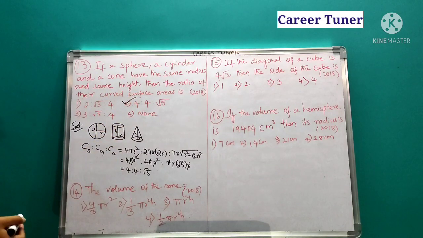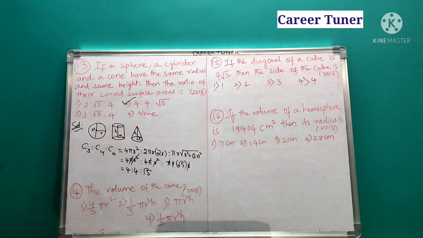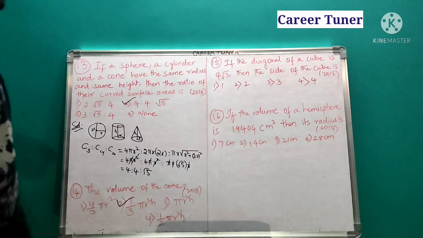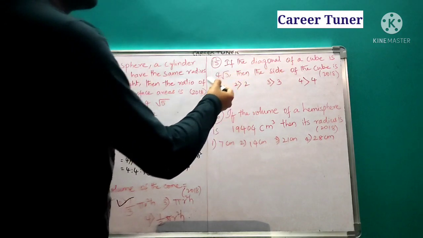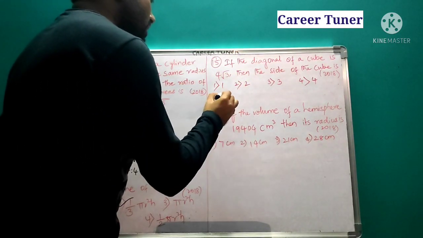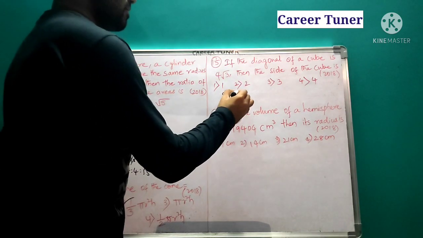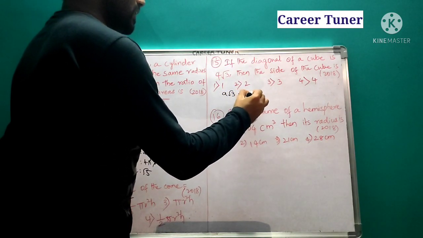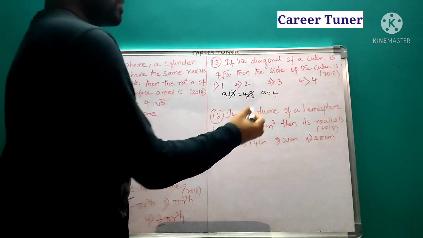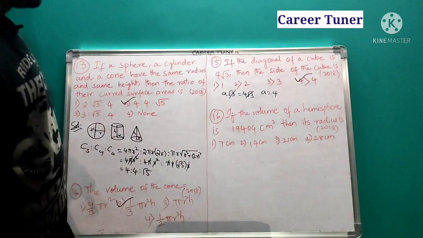Second option. Next question. The volume of a cone. Direct question. What is the volume of a cone? 1 by 3 pi r square h. Next one. If the diagonal of a cube is 4 root 3, then the side of the cube is. The diagonal of a cube is a root 3, where a is the side, which is equal to 4 root 3. So root 3 gets cancelled, therefore a, the side of the cube, is 4. So fourth option.